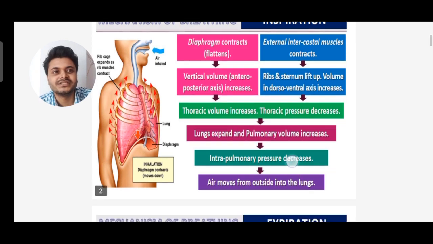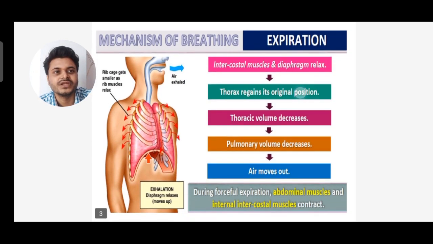The reverse is seen in expiration. In the process of expiration, when the air is coming out from the lungs, you can see the intercostal muscles and the diaphragm relax. The thorax regains its original volume. The thoracic volume decreases, the pulmonary volume decreases, and the air moves out.